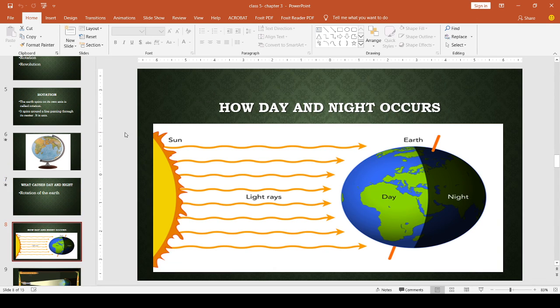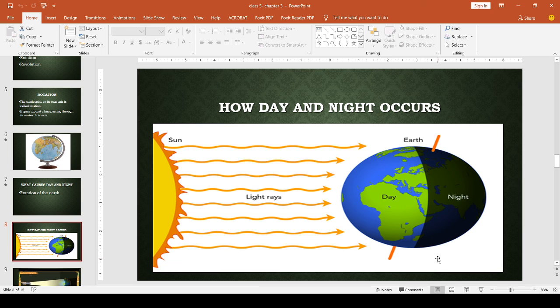See, in this picture we can see that here is the sun and here is our planet earth, and the sun rays are passing to our planet earth. Then how much portion of the earth gets these sun rays? Only half portion of the earth. Another half portion didn't get that light. See? So the portion which receives the sun rays is considered as the day. The portion of the earth facing the sun.